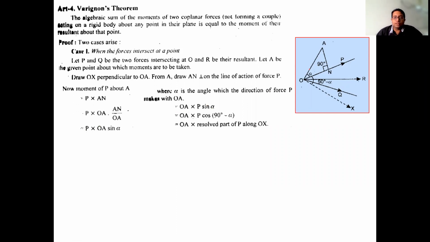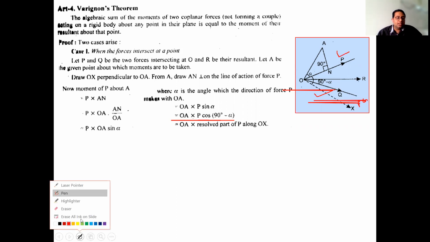And you can see if this angle is alpha, then this angle will be 90 minus alpha, as written already, because OA and OX are perpendicular to each other. The angle between them is 90. If this angle is alpha, then this angle will be 90 minus alpha. So what we can say about this term now, P cos 90 minus alpha. This is the force making angle 90 minus alpha with OX. Then we can say the component of force P along OX will be P cos 90 minus alpha.